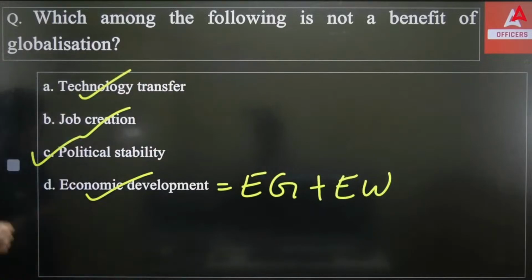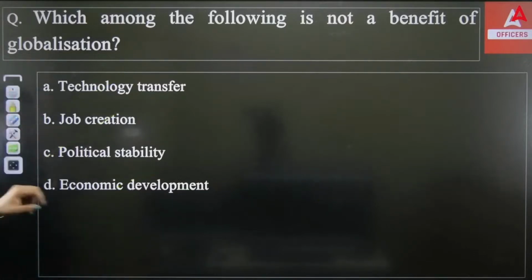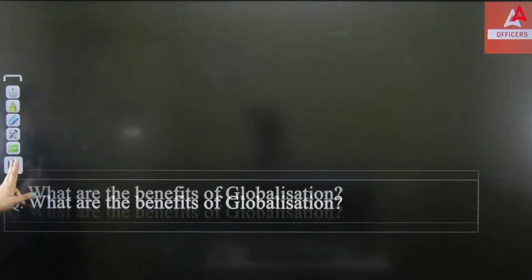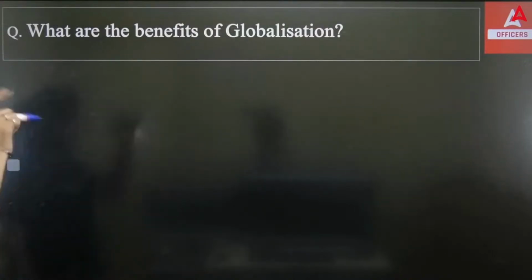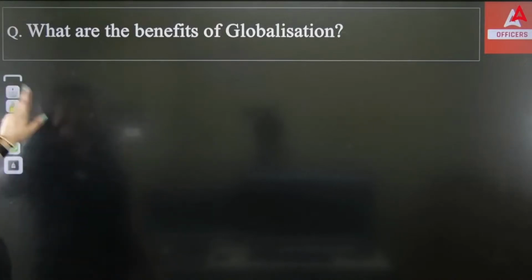But political stability, obviously not. Globalization cannot give you the benefit of creating political stability in your country. So C option is not right. Okay. So option number C is not a benefit. Now the next question is asking about what are the benefits of globalization. The last one we discussed, which is not a benefit. This is talking about what are the benefits.